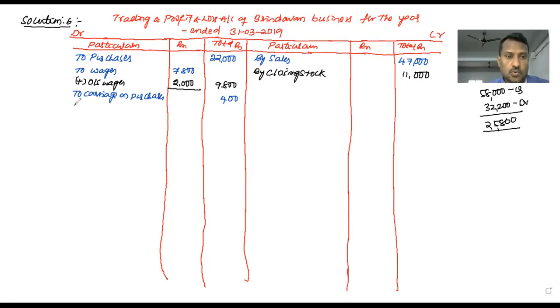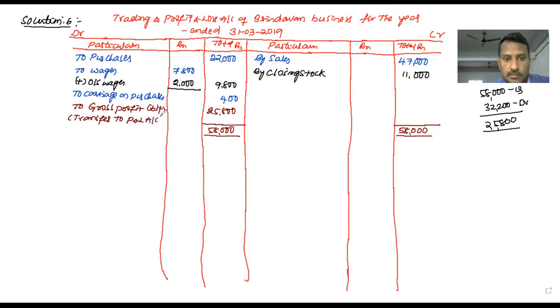To gross profit, balancing figure, debit side, 25,800. Now both side totals should be equal: 58,000 and 58,000. This gross profit is transferred to the P&L account. Right. Finish. One statement is over.